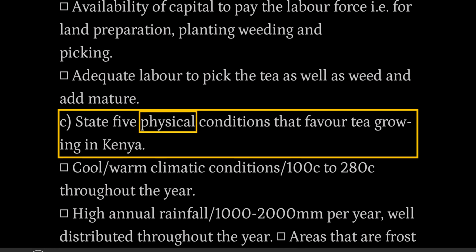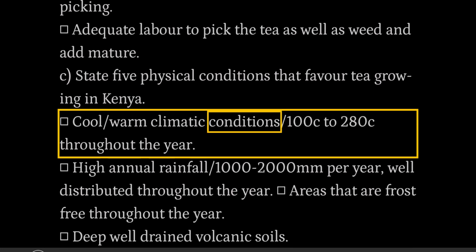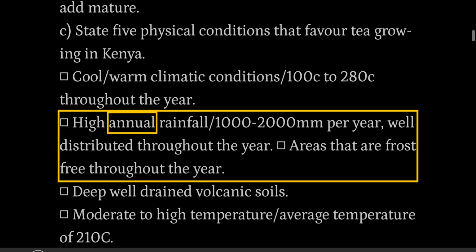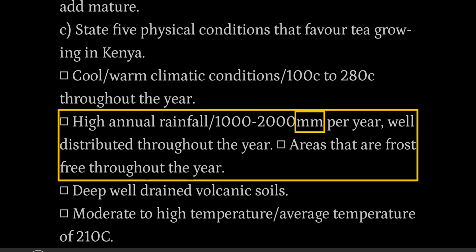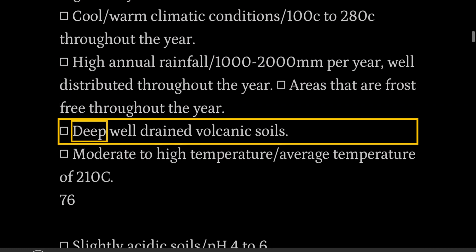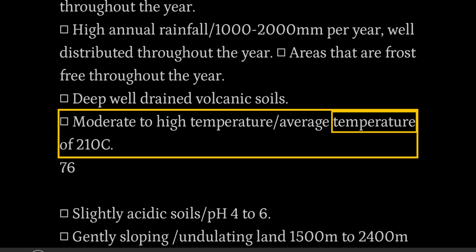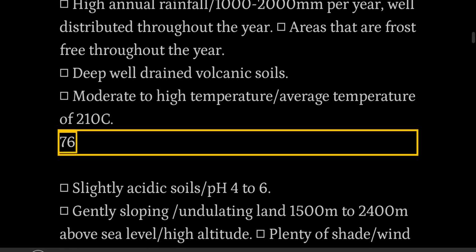C. State 5 physical conditions that favor tea growing in Kenya. Cool, warm climatic conditions, 10°C to 28°C throughout the year. High annual rainfall, 1,000–2,000 millimeters per year, well distributed throughout the year. Areas that are frost-free throughout the year. Deep well-drained volcanic soils. Moderate to high temperature, average temperature of 21°C.